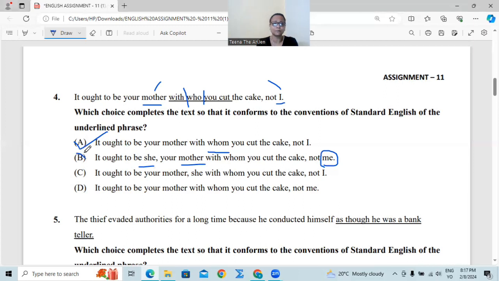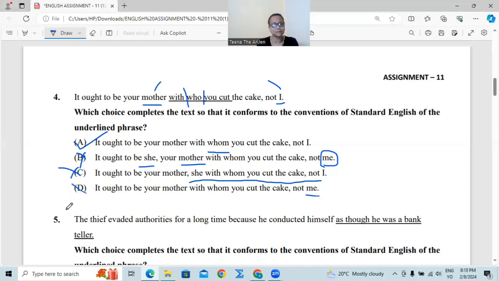Number B, wrong. Number C, totally wrong grammatical sentence structure. Cut it off. Number D, it ought to be a mother with whom you cut the cake, not me. Only one mistake, me. No, when you're speaking of a noun, of a common noun, it must go with the first type of pronoun, I, not me.